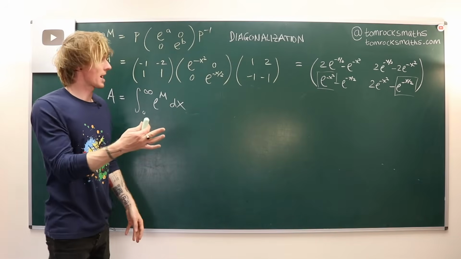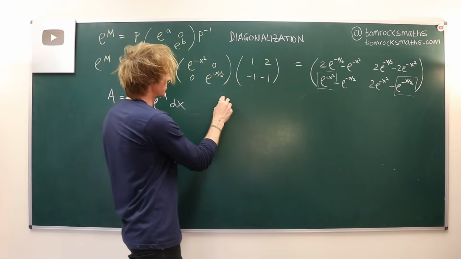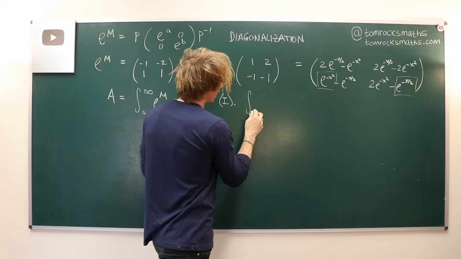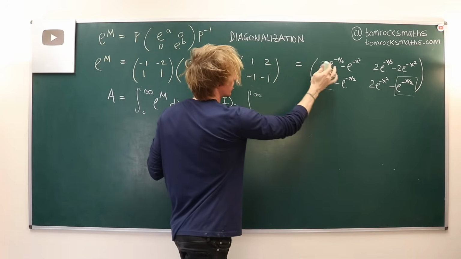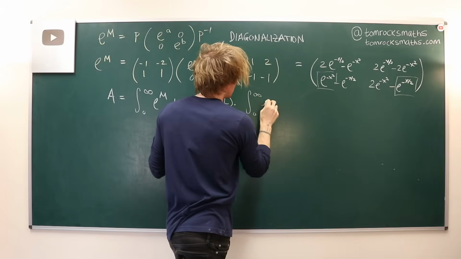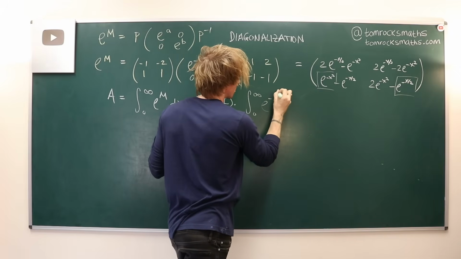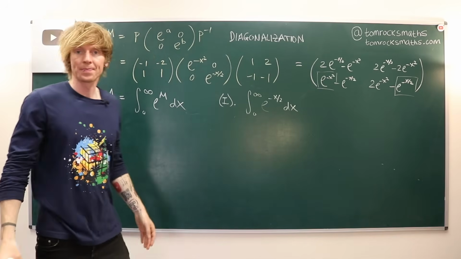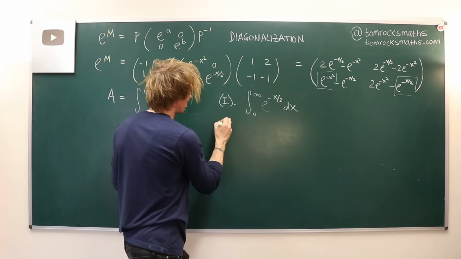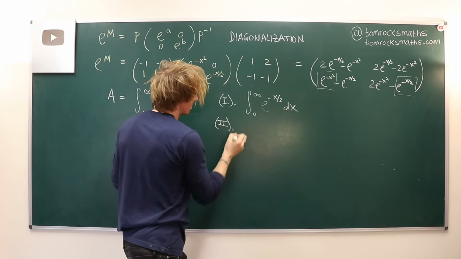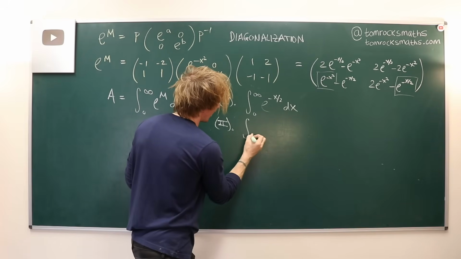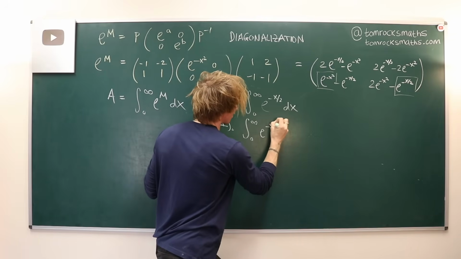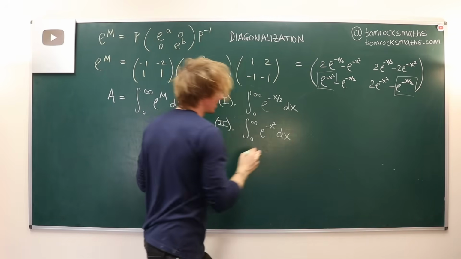Rather than writing them all out, it's broken down into integral 1, which is the integral from 0 to infinity of e to the minus x over 2. If I know what that's equal to, I can just substitute that in. And then I need to know integral 2, which is the slightly more complicated one, 0 to infinity of e to the minus x squared dx.